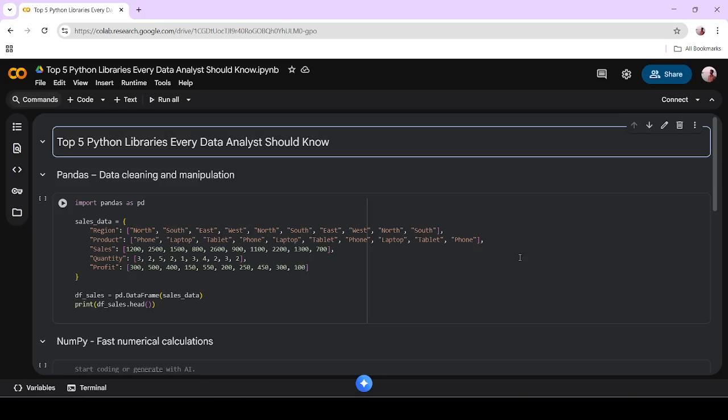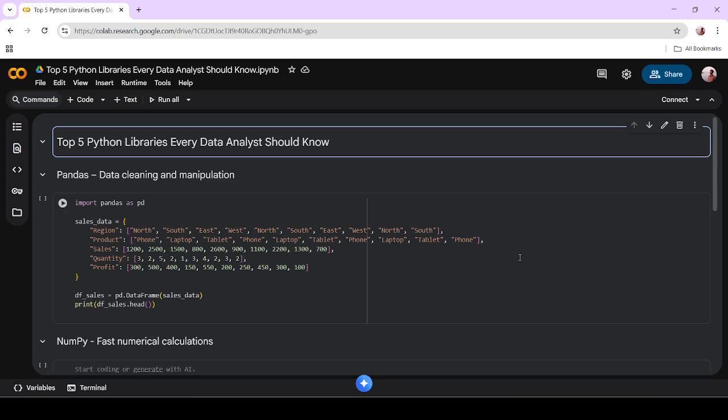In this video, we'll talk about the top 5 Python libraries every data analyst should know. Because if you are preparing for data analytics or data science, there are some Python libraries you must know that actually help you to clean your data, process your data, and find insight from the data. So for that, here are the top 5 libraries that you must know. There are a few other libraries, you can know those too, but these top 5 you must know.